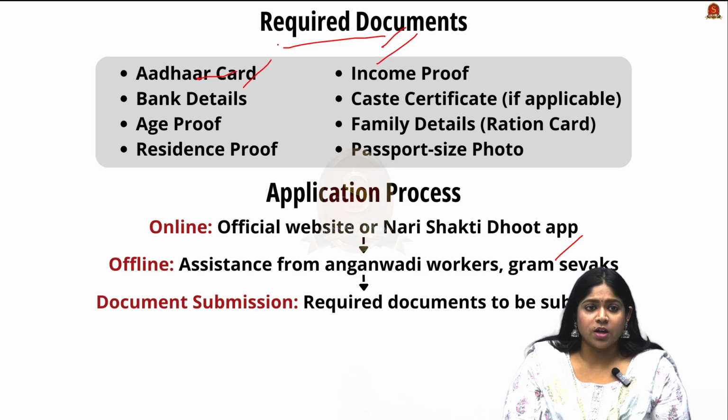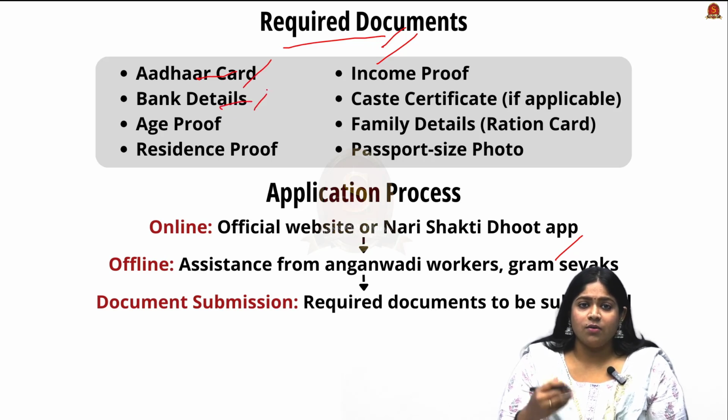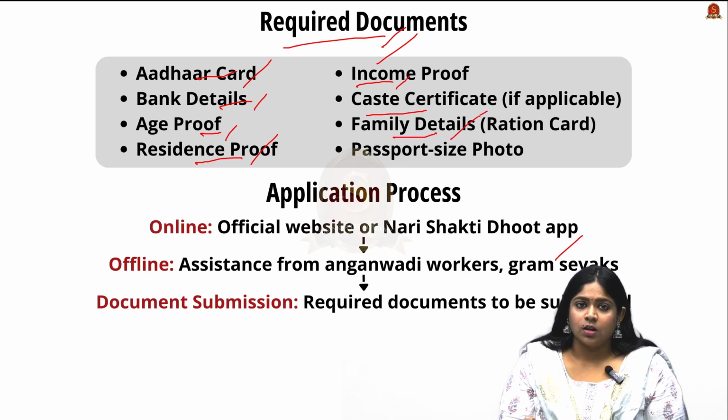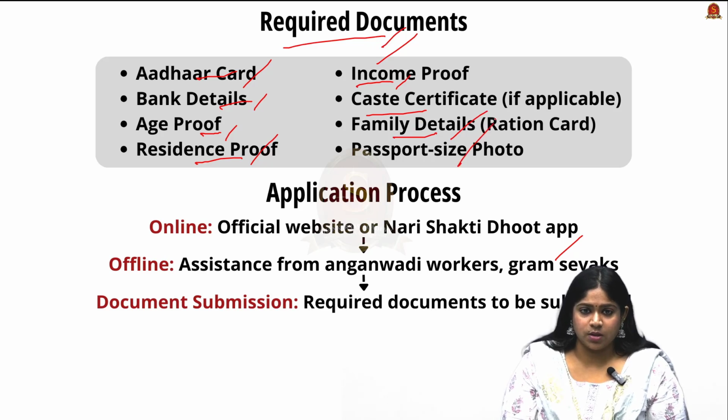First, they would be looking into the Aadhaar card for identification. Then they need to have bank details linked to the Aadhaar card. Then they should have an age proof, which can be any document, such as a birth certificate and so on. Then looking into residence proof, they need to have a residence certificate, an income proof, and a caste certificate if applicable. Family details can involve the ration card, and they need a passport size photo.